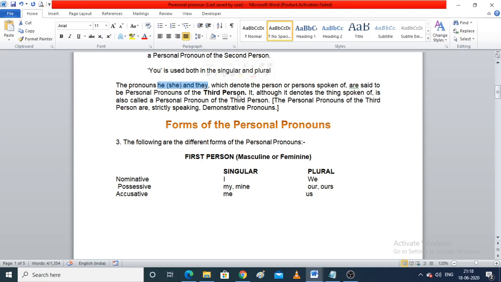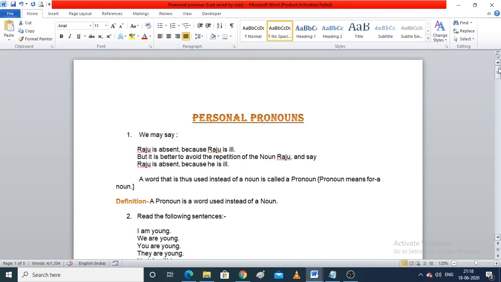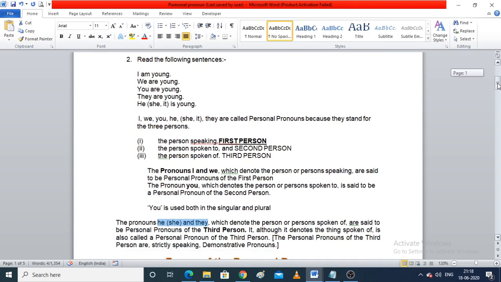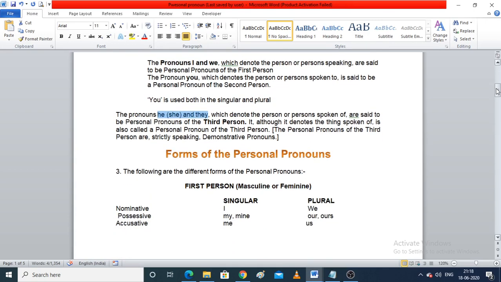Now what we have just read, let's recall. So pronouns are the words used instead of a noun. Now we have three persons: first person, second person and third person. First person contains I and we, second person contains you, and the third person contains he, she, it and they. Now let's read about it in detail. Now forms of personal pronoun.